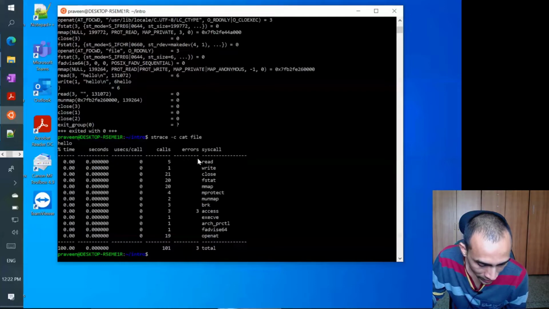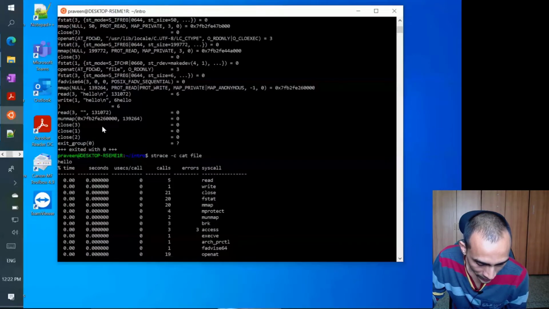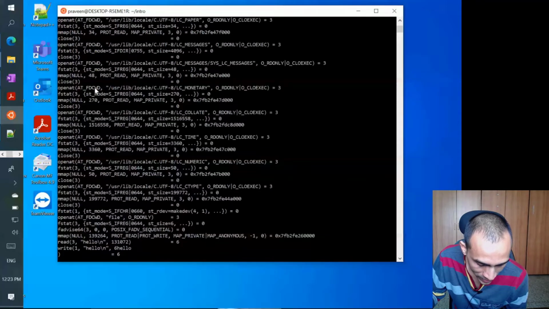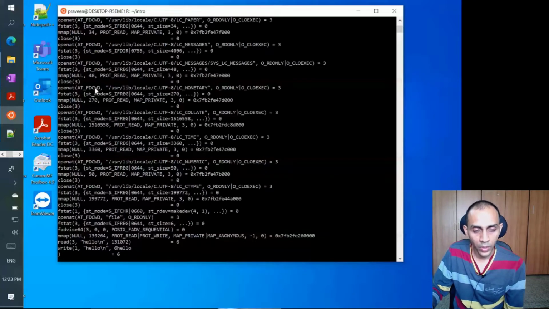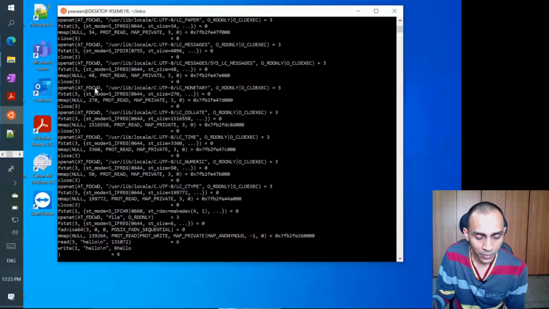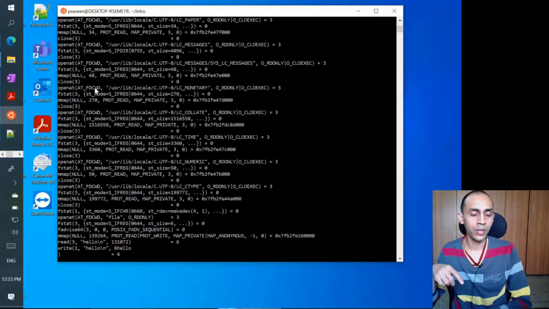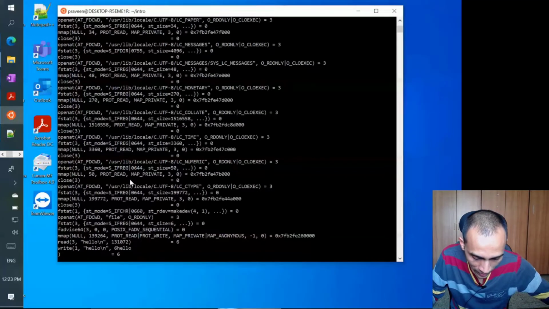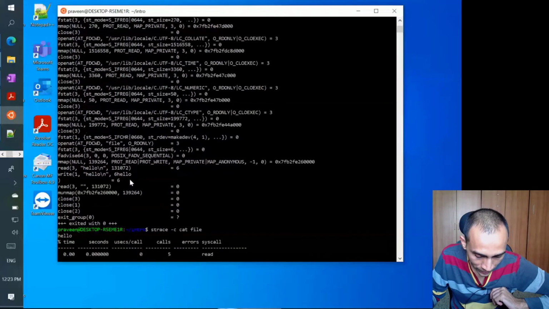As I said, there are multiple open, read, write, close calls, because it is not only opening this file that we are concerned about, but it is also opening many OS library files like user lib and all these things, for execution, for memory management and all that. First it is spawning a child process, and when a child process is spawned, a new virtual memory has to be allocated, and so our environment has to be prepared. All these things are preparing that environment for the child process to run.